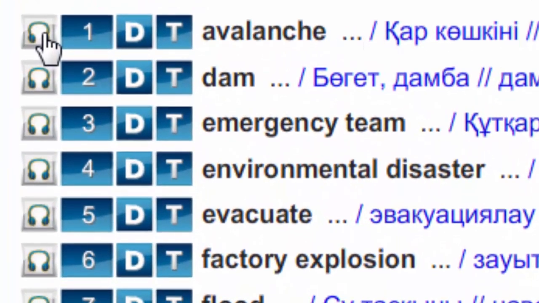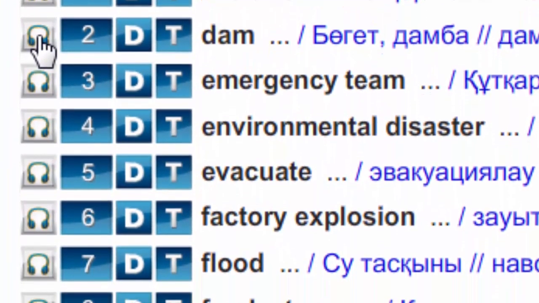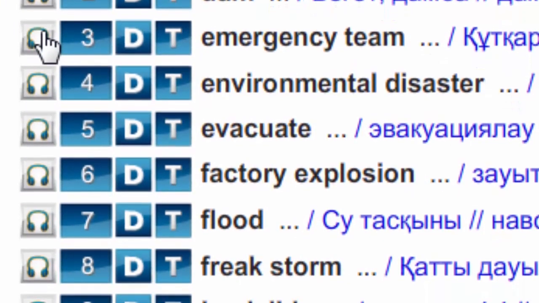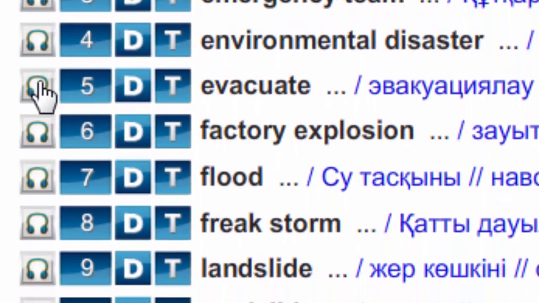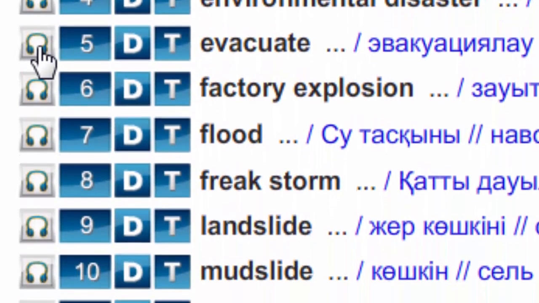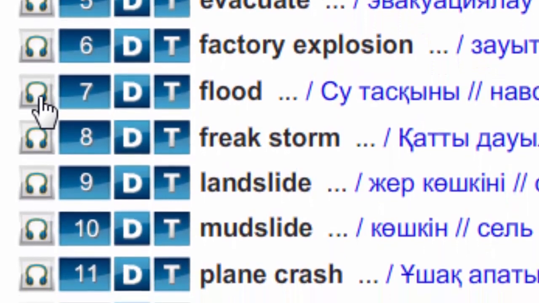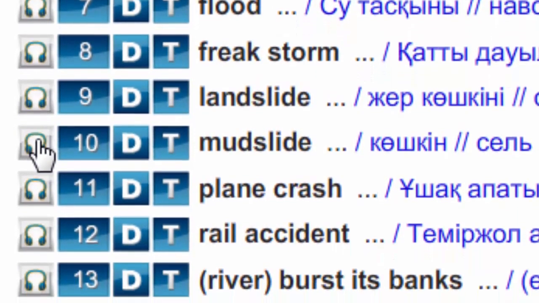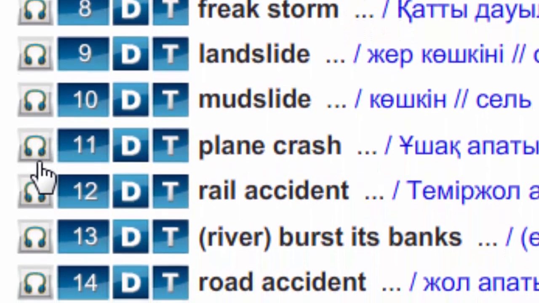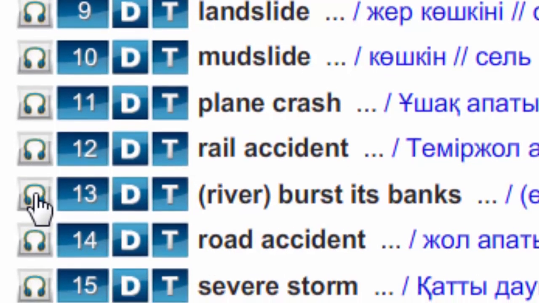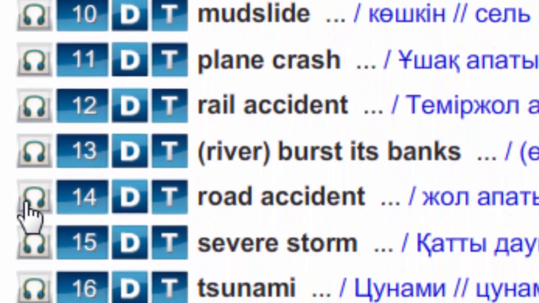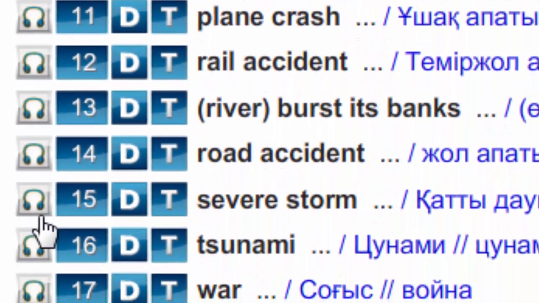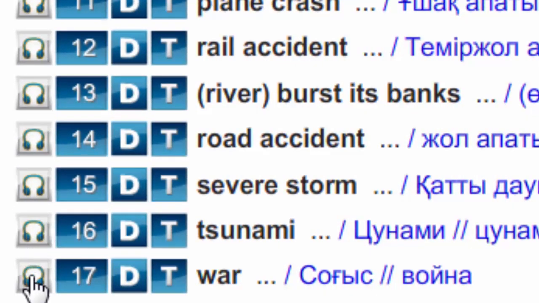Listen and repeat. Avalanche, dam, emergency team, environmental disaster, evacuate, factory explosion, flood, freak storm, landslide, mudslide, plane crash, rail accident, burst its banks, road accident, severe storm, tsunami, war.